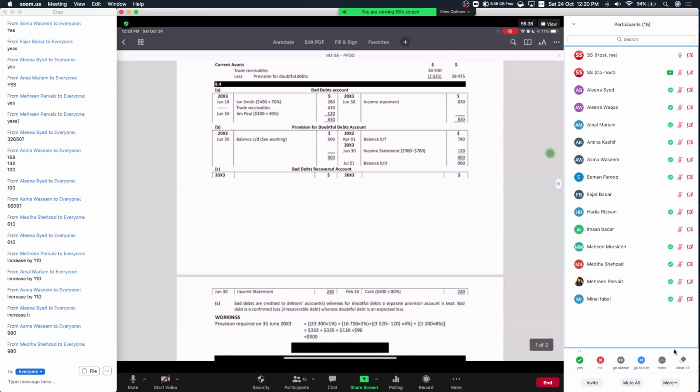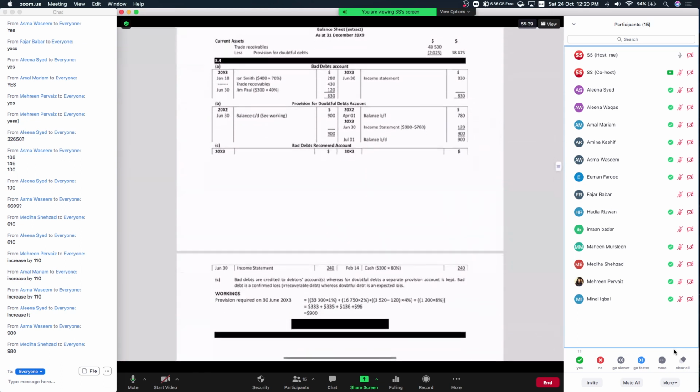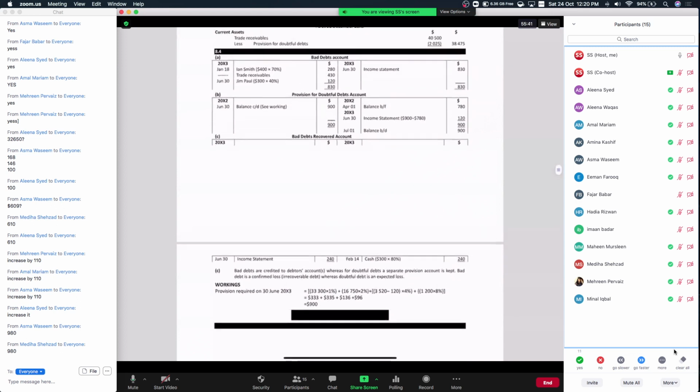There you go. You see the answer on screen. If your answer matches with what you see on screen, then give me a fresh green check.